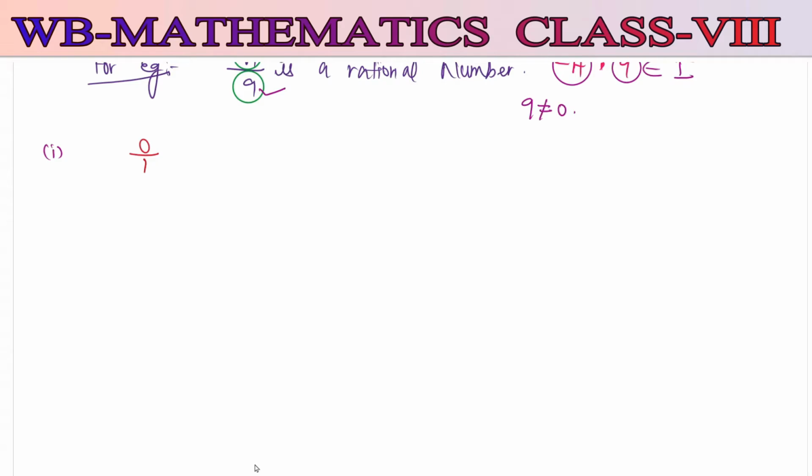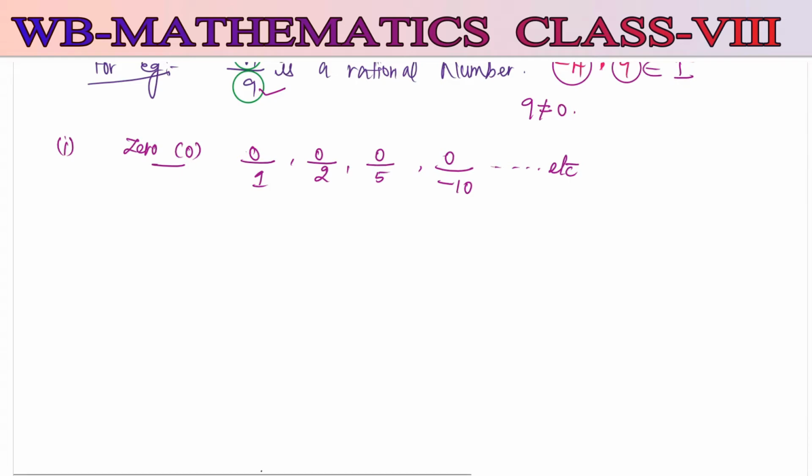Okay, now you just have to remember these concepts. The first one, 0 can be written as 0 by 1, 0 by 2, 0 by 5, 0 by minus 10, etc. In each case, if you look at this, the denominator is not equal to 0.